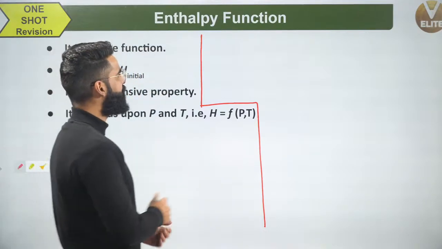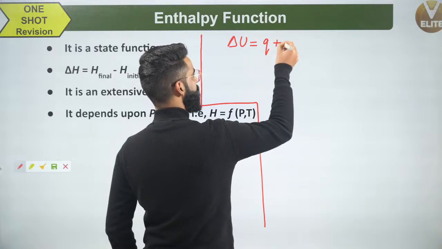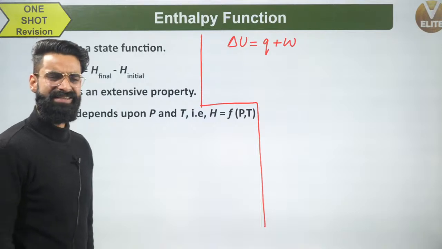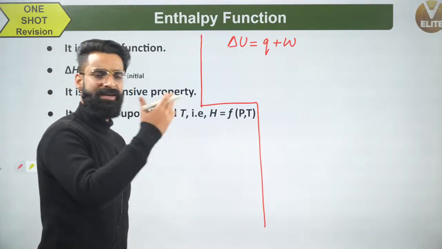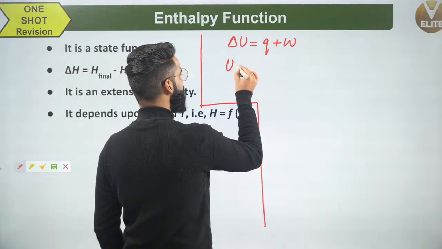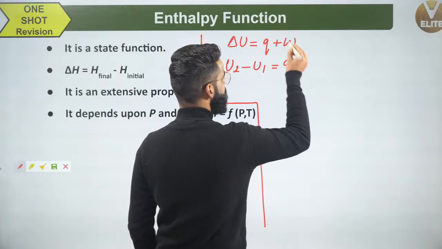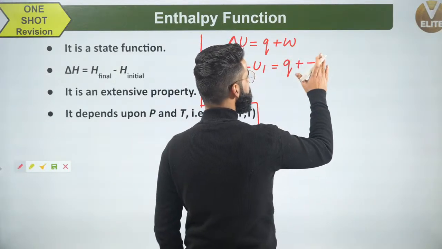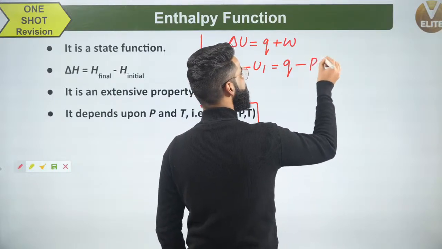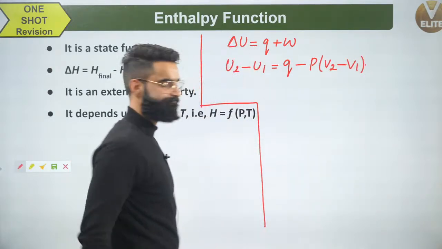As per the first law of thermodynamics, we know delta U is equal to Q plus W. What is delta U? It is simply the final internal energy of the system minus the initial internal energy of the system. So isn't it going to be U2 minus U1? U2 minus U1 is equal to Q plus W. W is simply minus P delta V, right? So I'm going to write Q minus P delta V. Delta V means the final volume of the system minus the initial volume of the system.